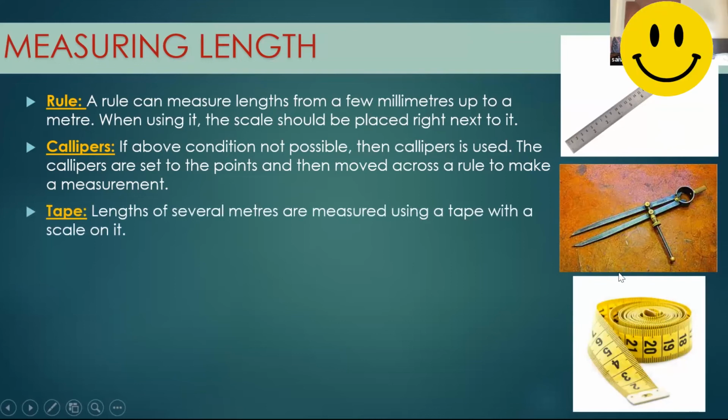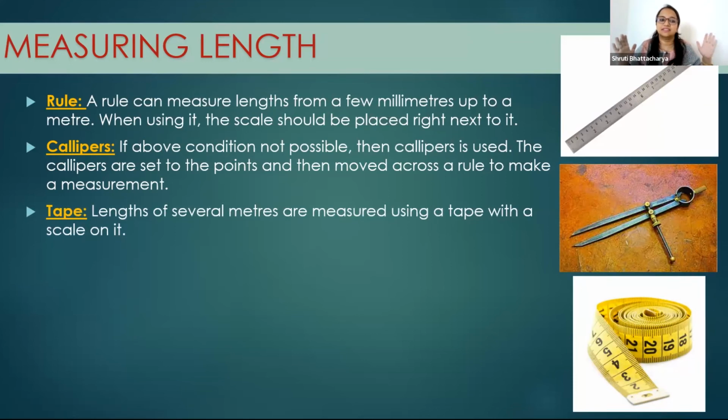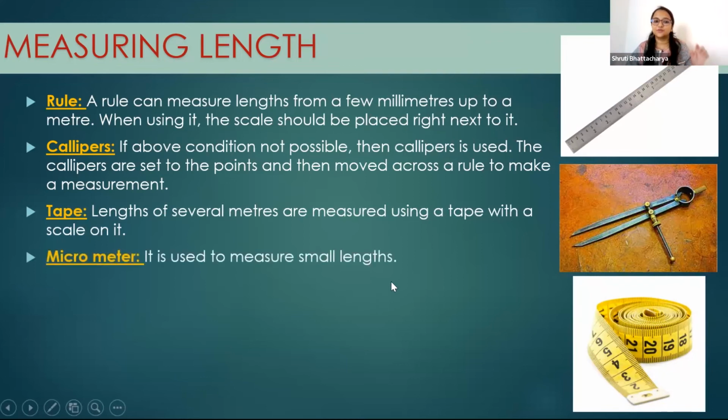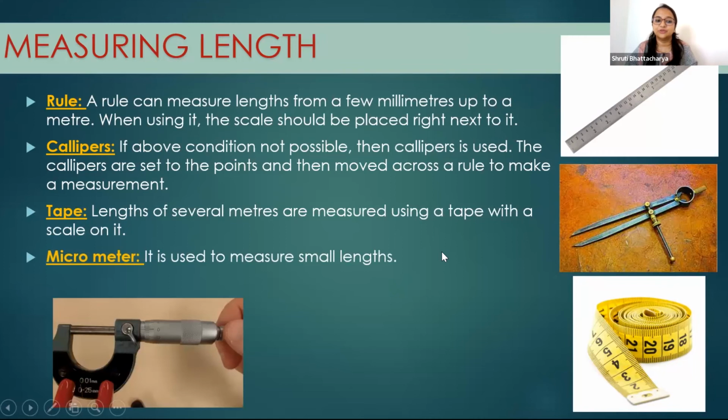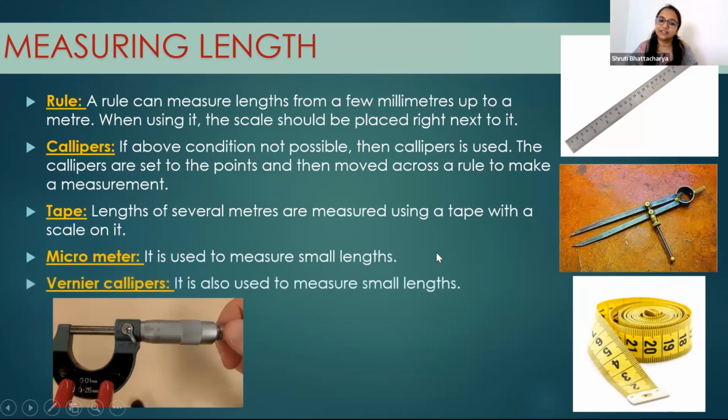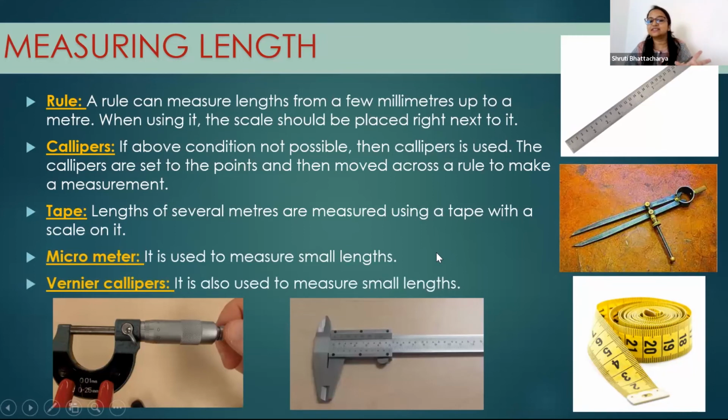Right? Actually the rule has a limit. It can measure only up to 1 meter. If you want to measure a distance more than that, then you use a measuring tape. Now to measure small lengths, we use these instruments, a micrometer and a vernier calipers. These things are there in the extended level. Are you studying the core level or extended level?